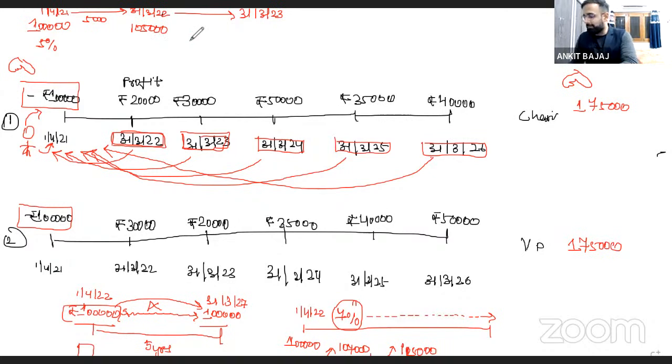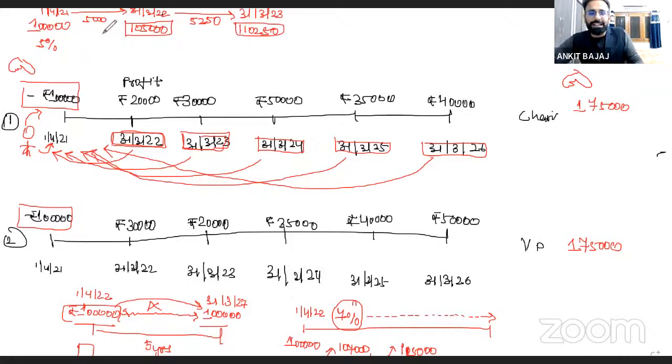If I calculate 5% on 1,05,000 rupees, how much is it going to be? It is going to be 5,250. This is going to be the interest. And what total amount are you getting here? Your total amount is going to be 1,10,250 rupees. So this is your principal amount. So how have we calculated this 1,05,000?